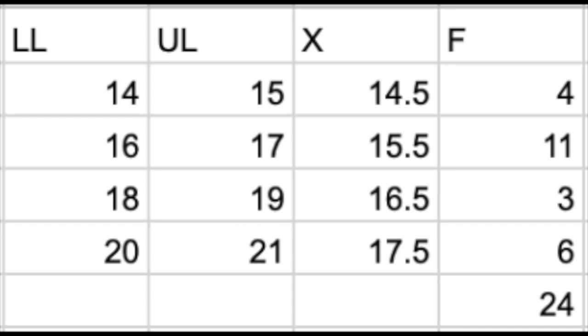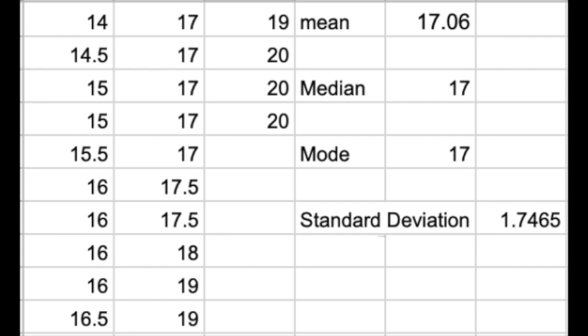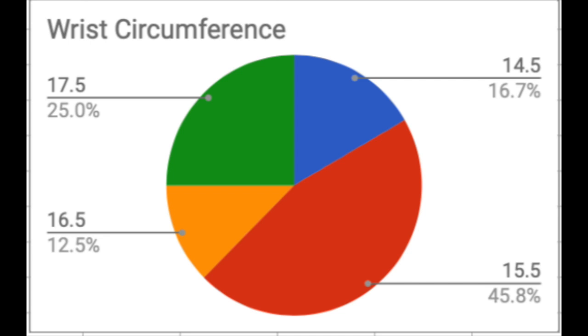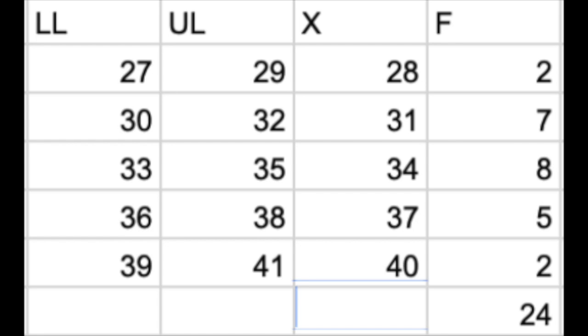The frequency table was used to calculate the mean, median, and mode. The bar graph represents the average of the LL and UL and the frequency. The pie chart represents the proportional quantity of the results. For the wrist, on the other side, for the elbow to shoulders, it represents the same.